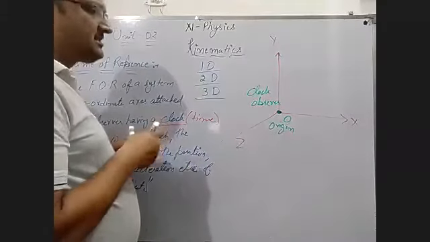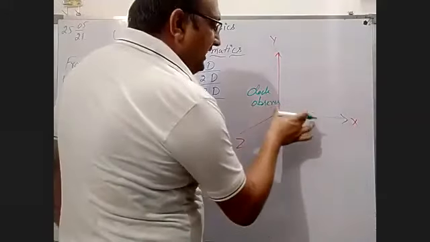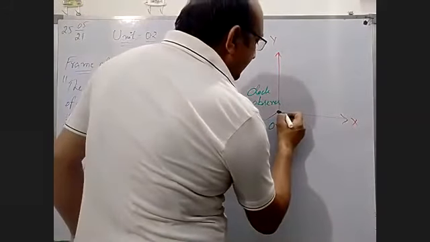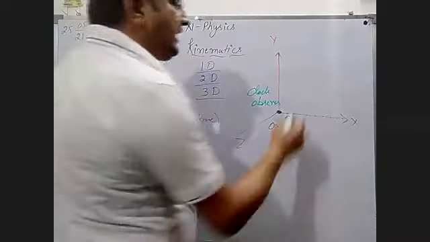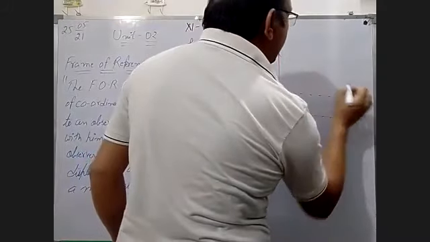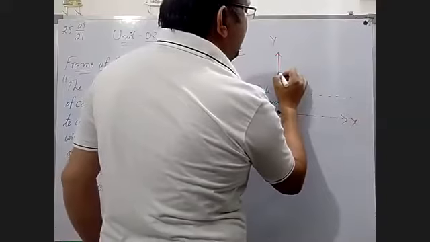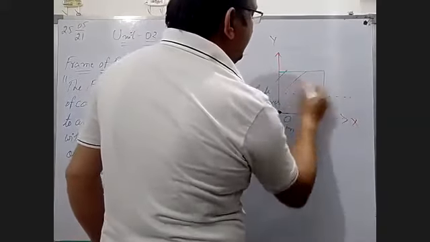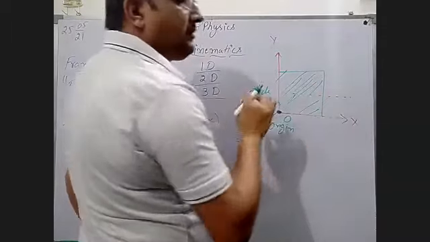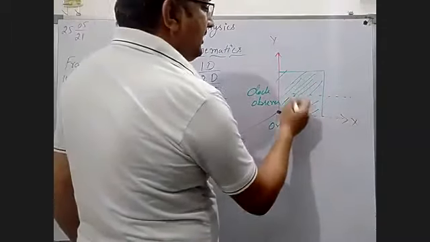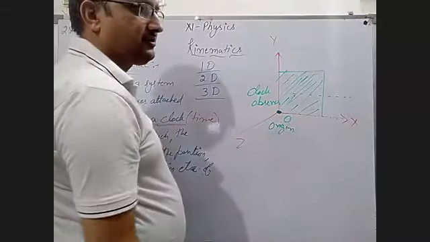One dimensional is when an object moves in a straight line, if an object moves on the x-axis only, like this, or in this way also. If this is the plane, then you can take all the lines parallel to the x-axis like this, in one dimensional motion.